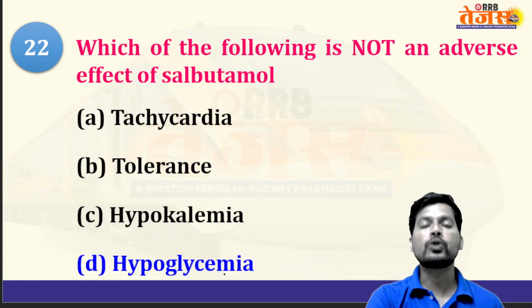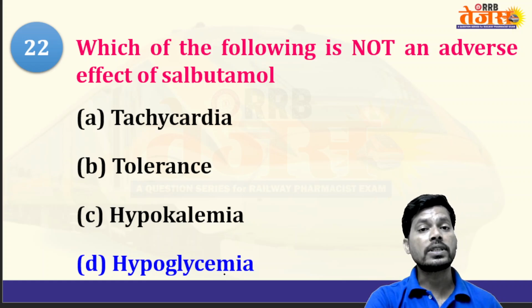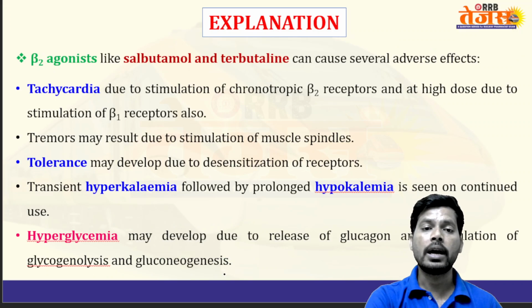Sympathomimetics increase the glucose production. They may cause hyperglycemia but not hypoglycemia. So all of the following are adverse effects of salbutamol. The exception is hypoglycemia. So let's see the discussion.